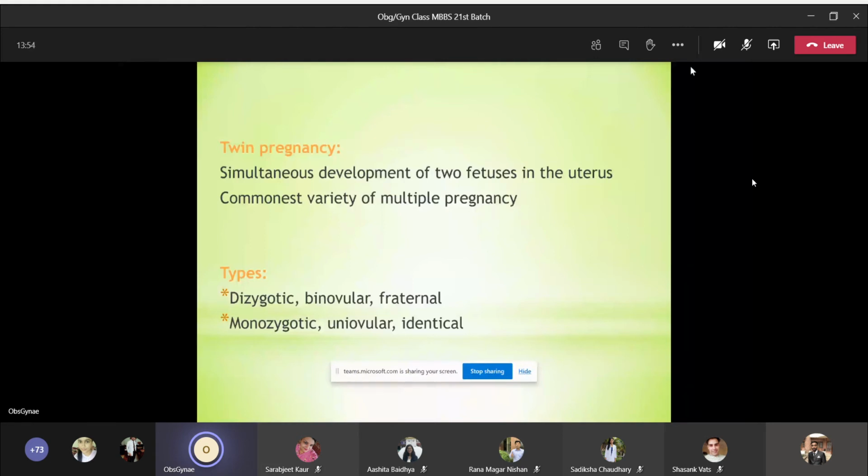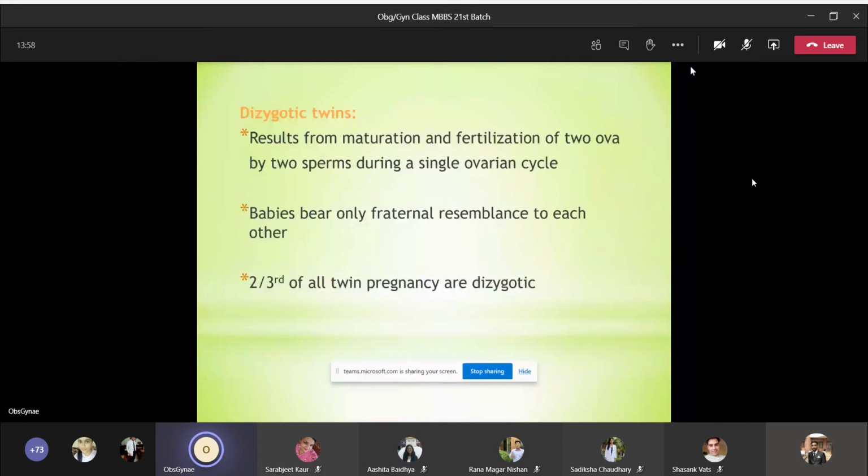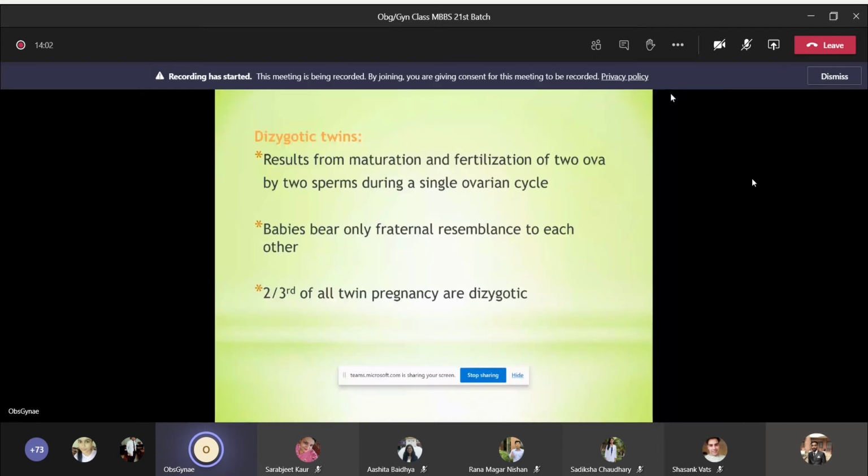So there are two types of twin. One is monozygotic and second is dizygotic. So what is dizygotic twin? It results from maturation and fertilization of two ova by two sperms during a single ovarian cycle. Okay, there are two ova which are fertilized by two sperms during a single ovarian cycle. And babies bear only fraternal resemblance to each other. And 2/3 of all twin pregnancies are dizygotic twin.